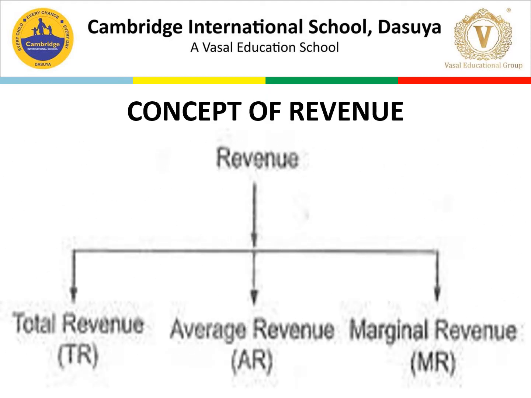Concept of revenue. We have three types of revenues, and we will discuss them. First is total revenue, then average revenue and marginal revenue. Total revenue we always represent with TR, average revenue with AR, and marginal revenue with MR. Now let's see individually what is TR, what is AR, what is MR.